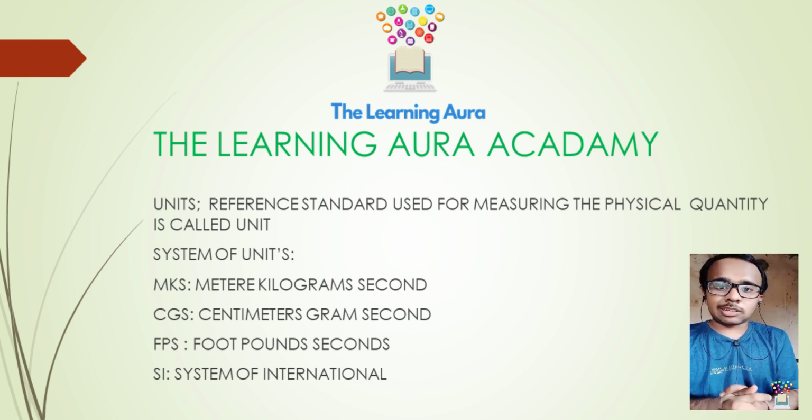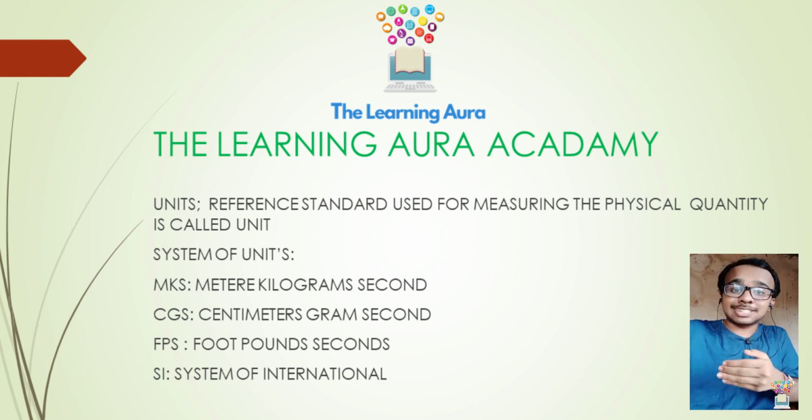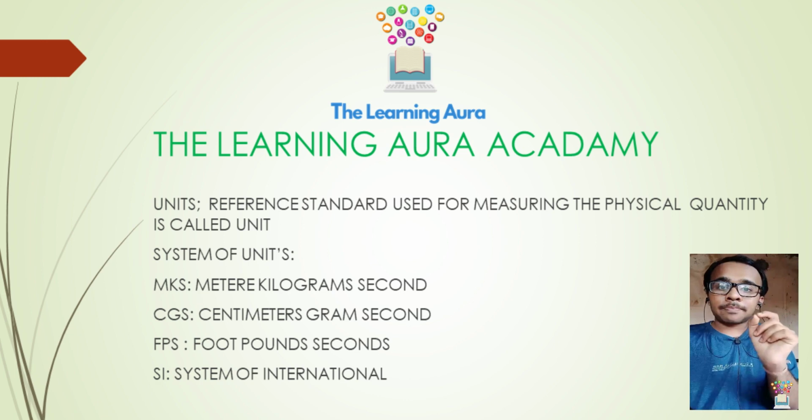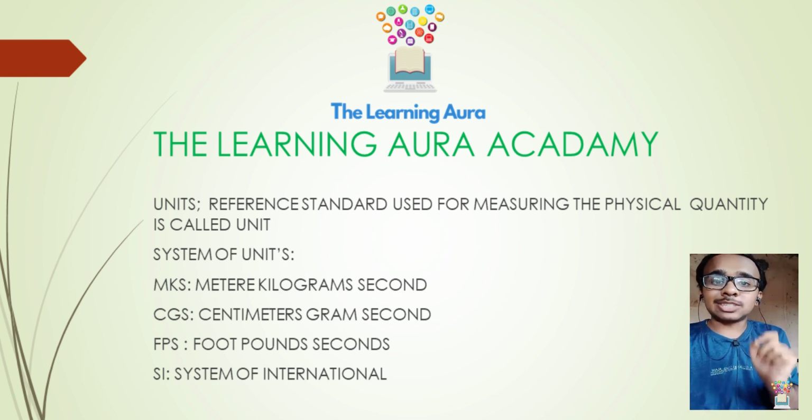What is a unit? The definition of a unit is: the reference standard used to measure any physical quantity is known as a unit. If we travel some distance, we say we have traveled 10 kilometers, 100 kilometers. That kilometer is the reference standard used to measure how much distance we traveled. So the reference standard used to measure any physical quantity is known as a unit.